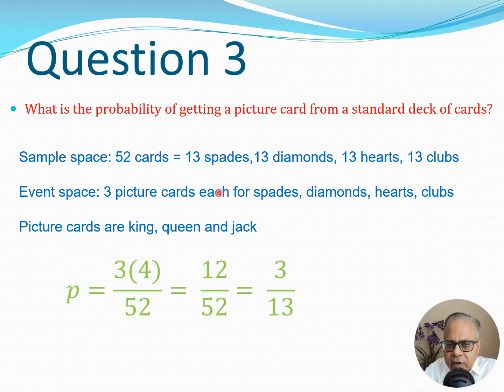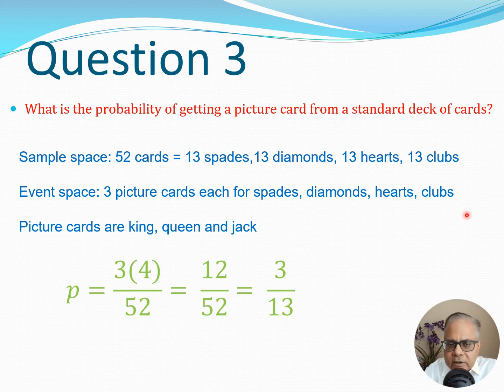Now, the standard deck of cards includes 52 cards. So there are 13 spades, 13 diamonds, 13 hearts, and 13 clubs. So this is the sample space of 52. Now, as far as the picture cards are concerned, there are three picture cards for each suit. If we look at spades, for example, there will be a king, a queen, and a jack of spades. If we look at diamonds, there is going to be a king, queen, and a jack of diamonds, and so on for hearts and clubs.